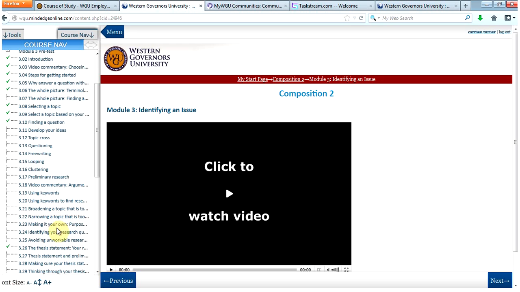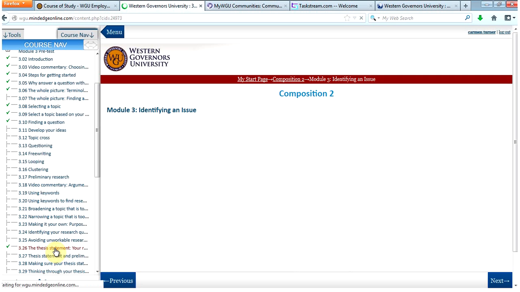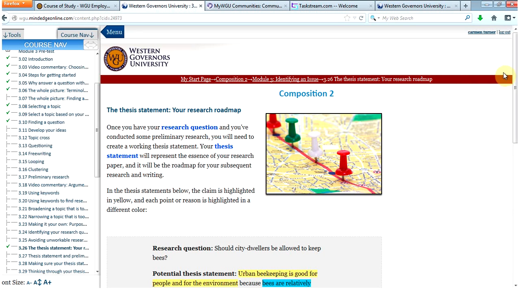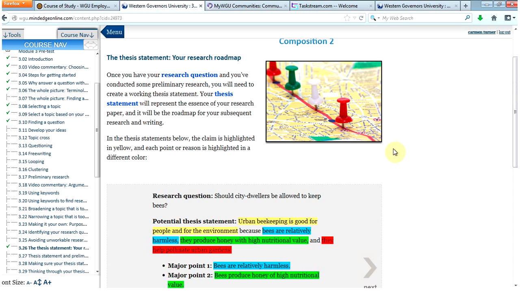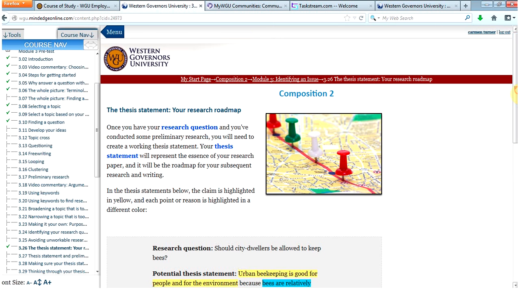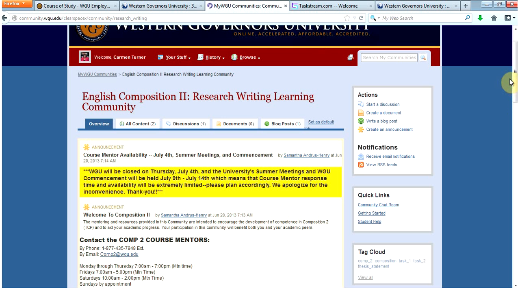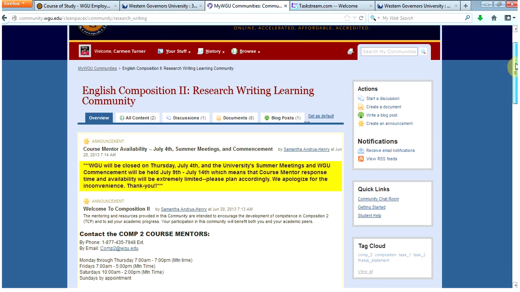Eventually, you will move from topic to the development of a working thesis statement. And that thesis statement is your roadmap for your research paper. So once you've developed a working thesis statement, we encourage you to come into the community for Composition 2. And this is what our Composition 2 community looks like.